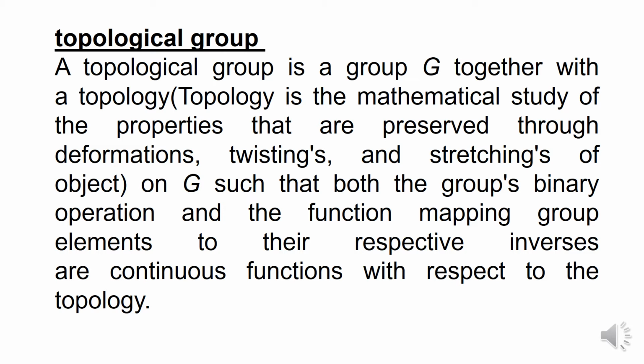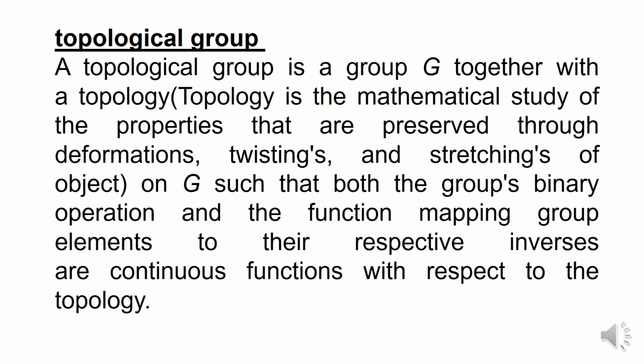In a group, some binary operation will be there, plus or multiplication, and the function mapping group elements to their respective inverses. The mapping between the group and their respective inverses is a continuous function with respect to the topology, which means no abrupt change is there.